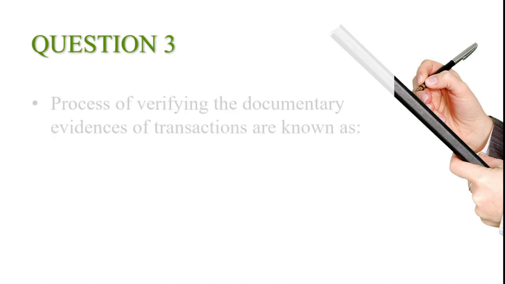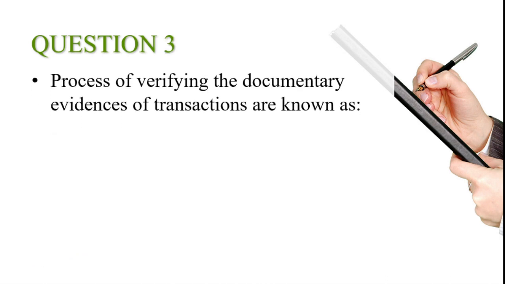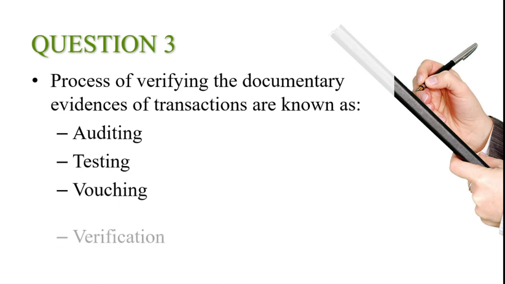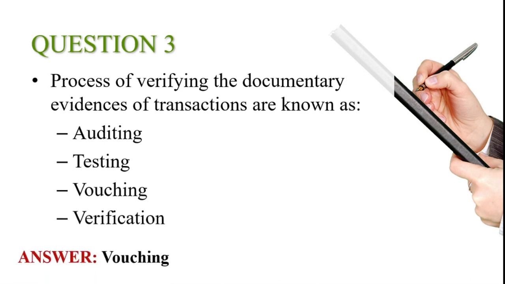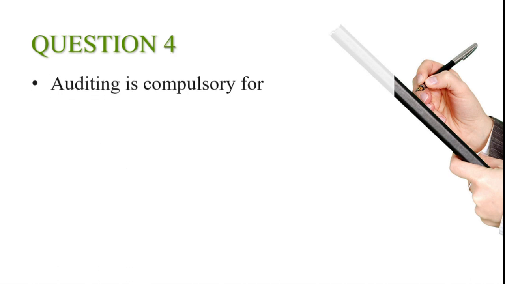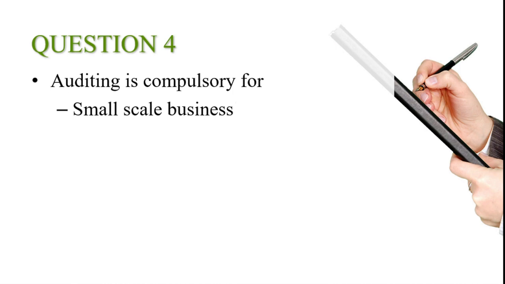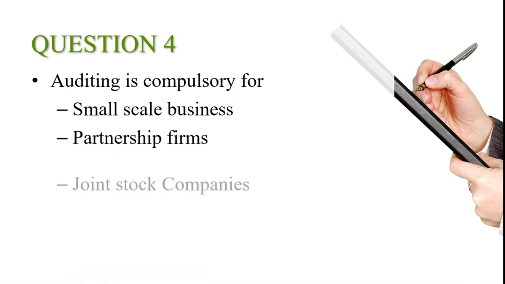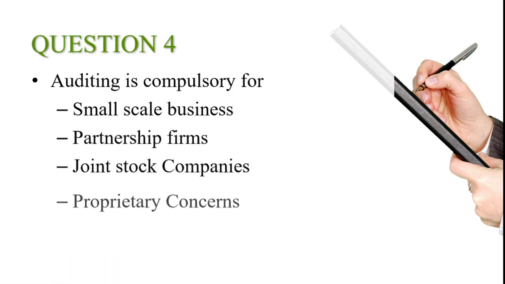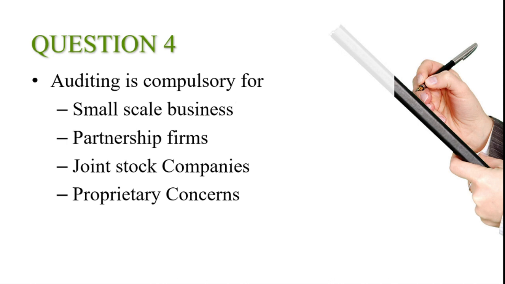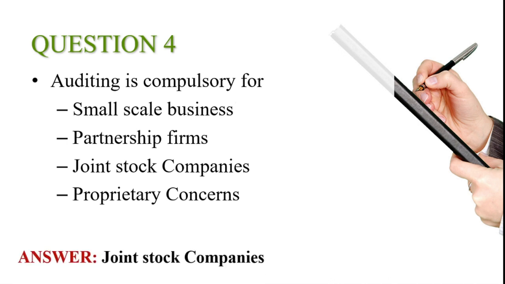Third question, process of verifying the documentary evidences of transactions are known as: options auditing, testing, vouching, verification. And the answer is vouching. Fourth question, auditing is compulsory for: options small scale business, partnership firms, joint stock companies, proprietary concern. And the answer is joint stock companies.